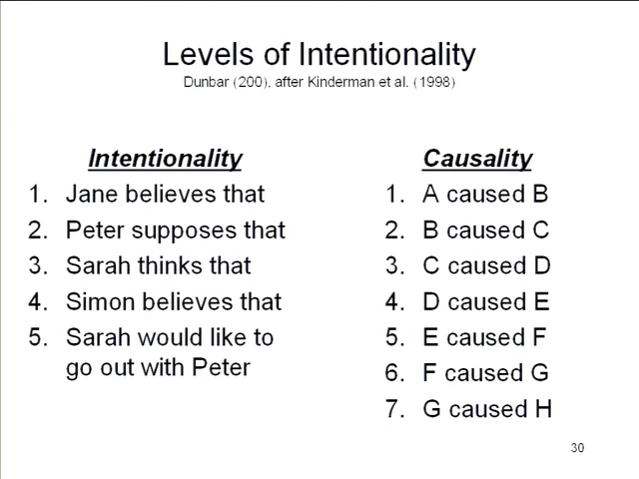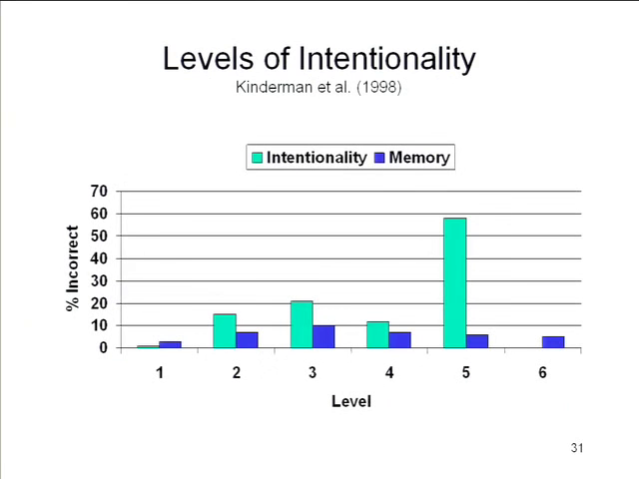As illustrated here, you've got Jane believing that Peter supposes that Sarah thinks that Simon believes that Sarah would like to go out with Peter. Here you've got all sorts of levels of intentionality. It's all social cognition. It's all one person trying to figure out what another person thinks. But in this case, it's one person trying to figure out what another person thinks about what somebody else thinks. And as I pointed out last time, at least in this kindergarten study, people do okay until they get about the 5th level of intentionality.